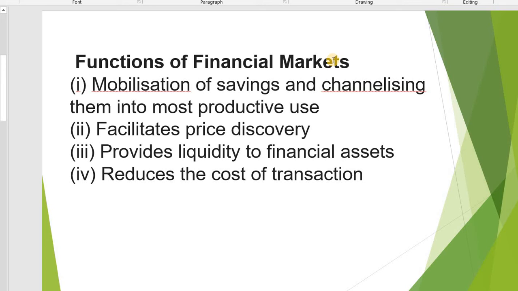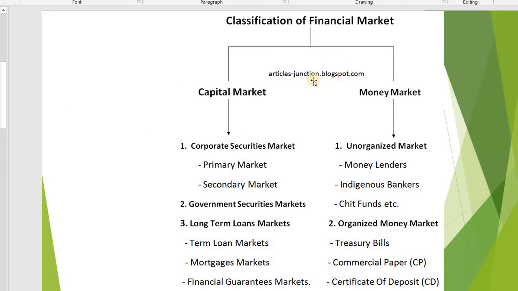Then we know through this financial market also we can reduce the cost of transaction. Okay, now we can study about classification of financial market. There are mainly two classifications: first one is capital market and second one is money market.